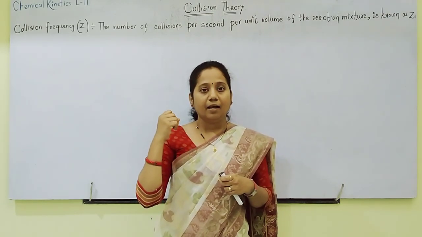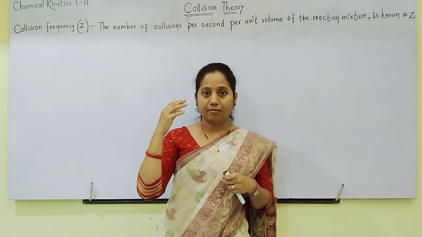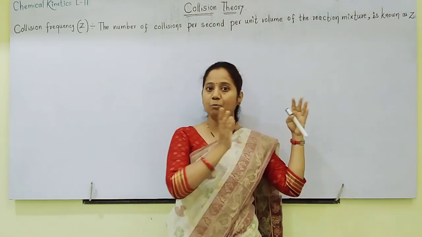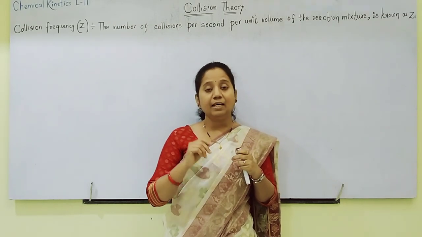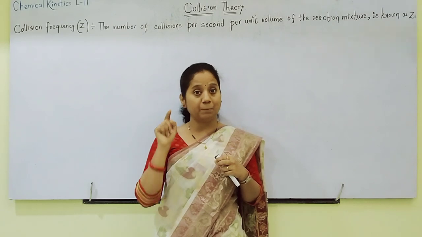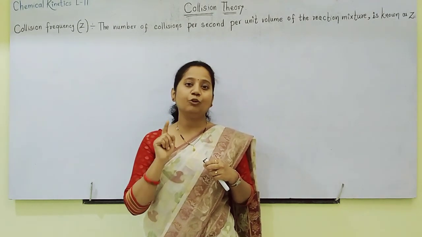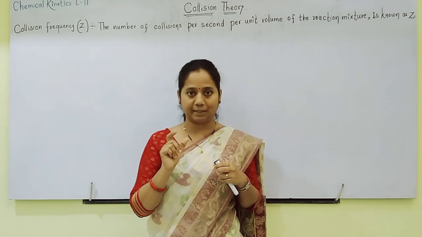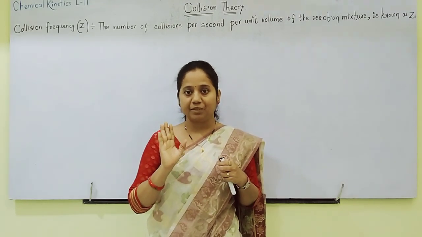Okay. If collisions are more and more in number, then more and more bonds are breaking and more products are forming. This number of collisions taking place per second per unit volume of reaction mixture is called as collision frequency. Frequency you know very well.